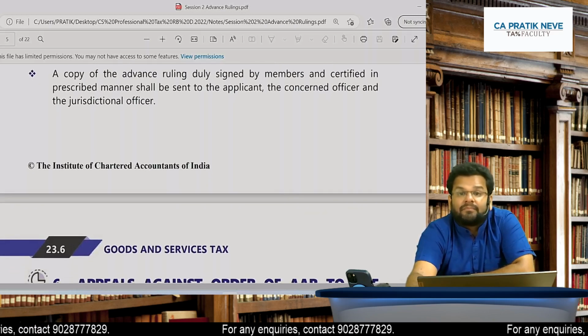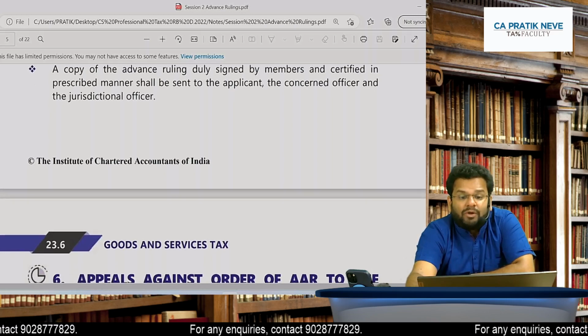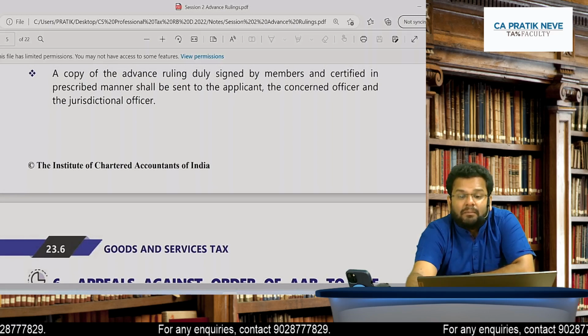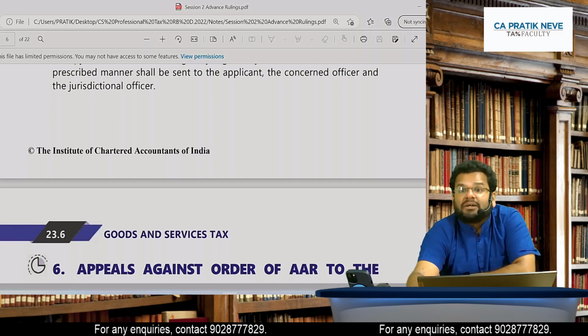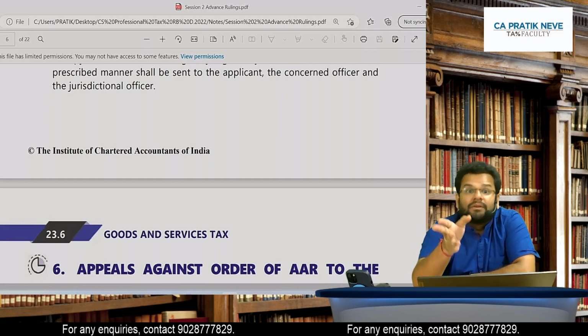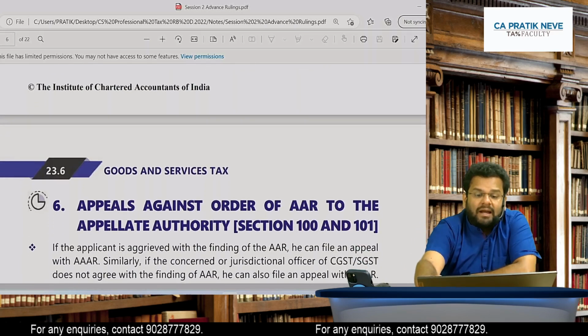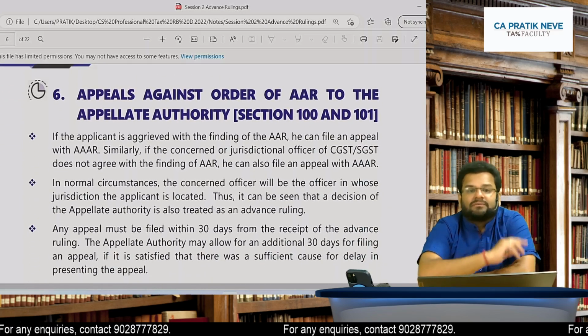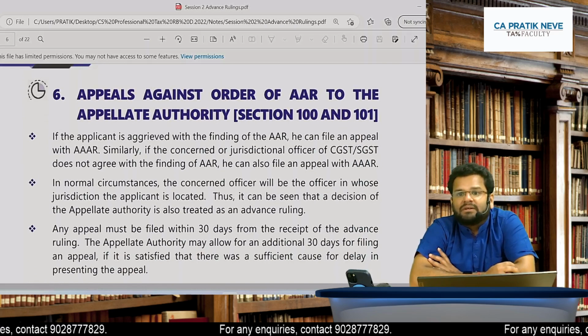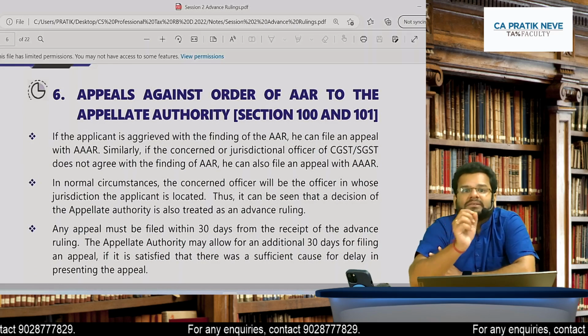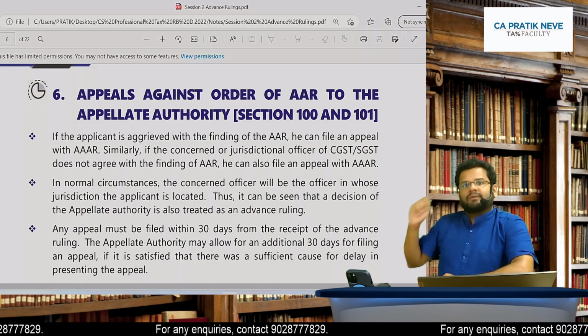Agreed? And finally, a copy of the advance ruling duly signed by members and certified in the prescribed manner shall be sent to the applicant, the concerned officer, and the jurisdictional officer. Agreed? They will get the copy of this advance ruling.